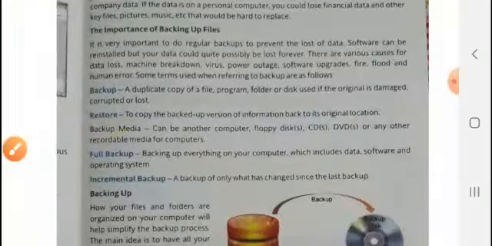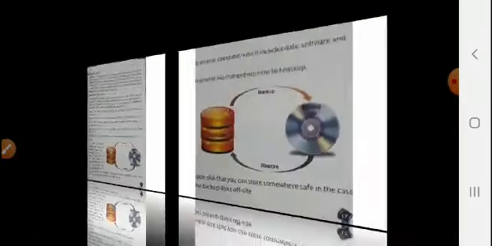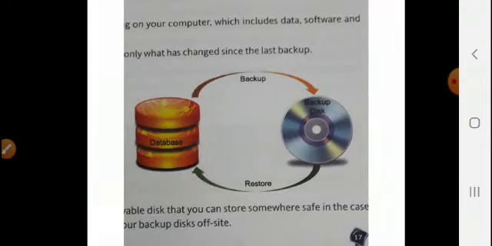So what is the meaning of backup here? Backup is the result of copying or archiving files and folders for the purpose of being able to restore them in case of data loss. Data loss can happen at any time, accidentally, or we can delete files unknowingly many times. So backup means copying the data that may be deleted or lost.